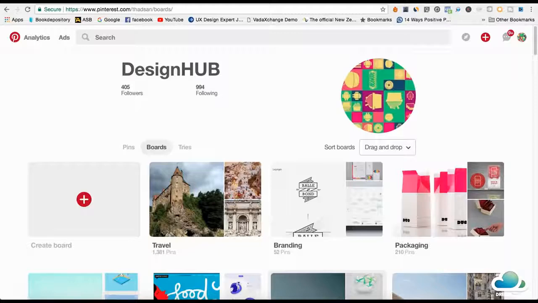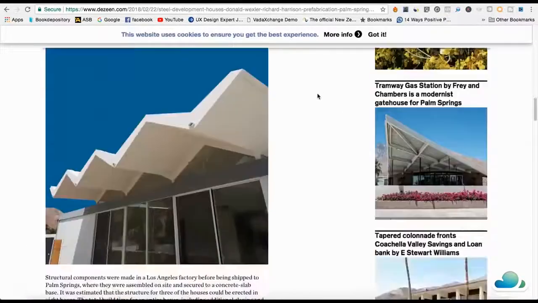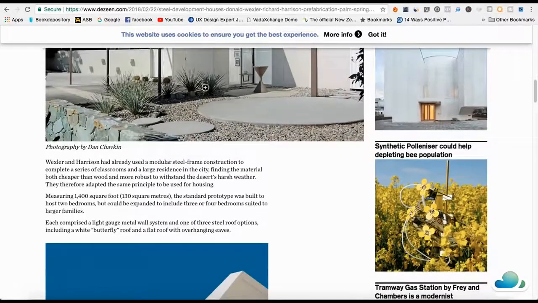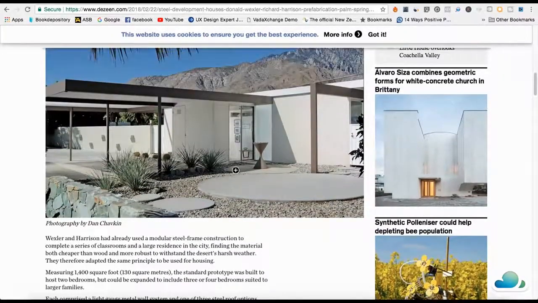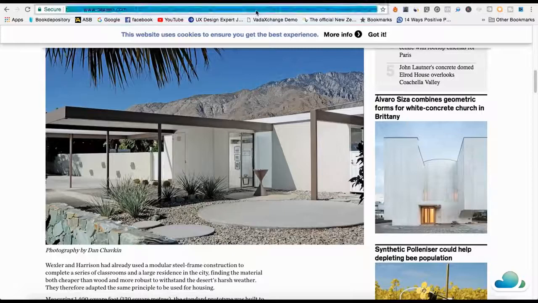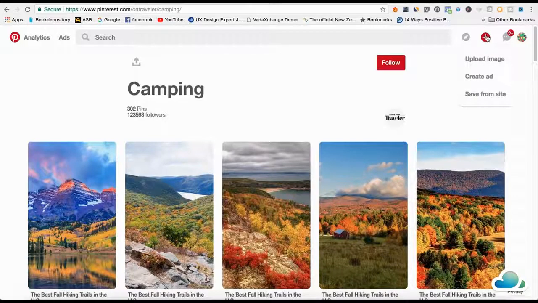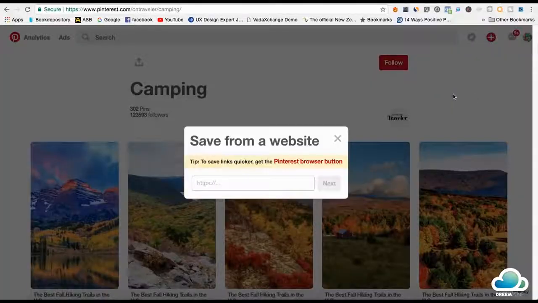So this is a website. This isn't actually my website. This is a website about architecture. And let's just pretend this is my website. So what I want to do is promote this page right here. I'll just copy the link to my website, and I would go in here and hit this plus button right here. Then I'll come down to save from site. Then you just click paste the link and hit next.